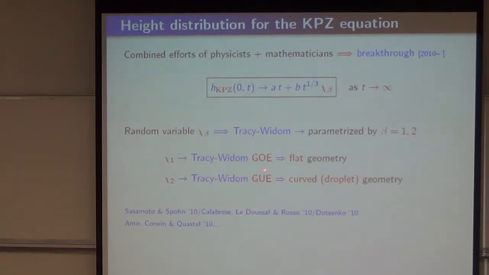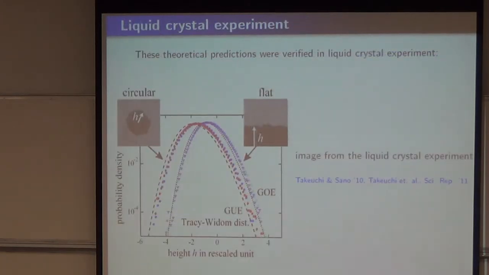And for circular geometry, it's Tracy-Widom GUE. So this was very nice, and then it was verified in the liquid crystal experiment of Takeuchi and Sano. So here you see this is a circular geometry, and you get the Tracy-Widom GUE, and here it's a flat geometry, and you get the Tracy-Widom GOE distribution. This is the same liquid crystal experiment that we studied before.